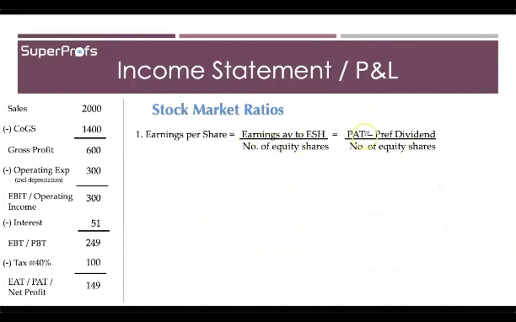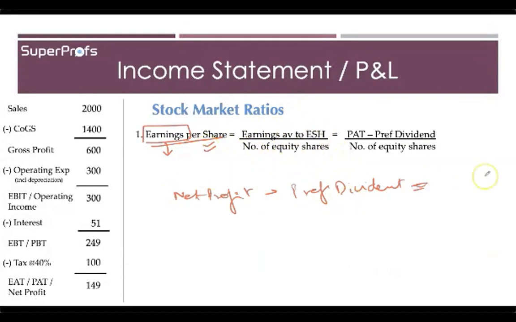So coming to the first ratio, the very first ratio is earnings per share. All right. Now, what does this mean? This means that for the equity shareholders, what will be the earnings available, divided by the total number of equity shares. All right. So you remember that in our appropriation of profits also we had studied earnings available to equity shareholders. You first take your net profit, right? And once you subtract the preference dividend from it, the amount that you are left with is the earnings available to equity shareholders.